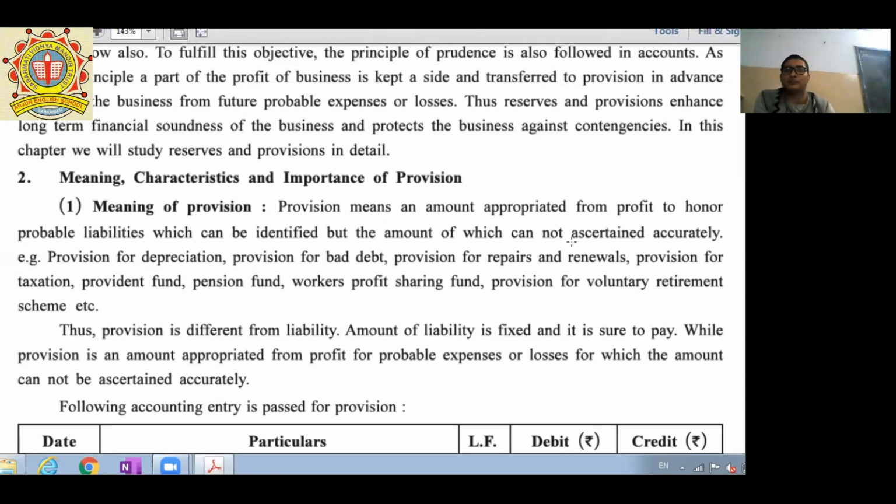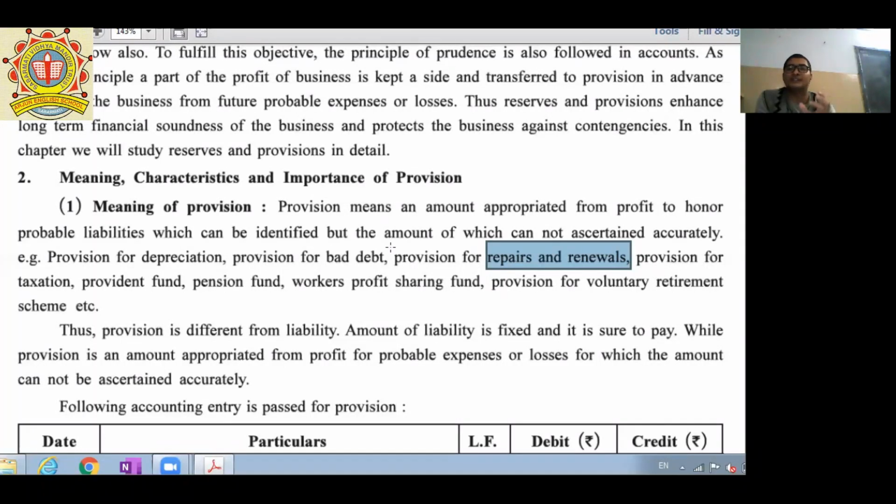But after some time the asset becomes old and its usage requires repairs and renewal expense, because after some time repairs and renewal expense for an asset will increase. At the initial level of purchase there is no repairs and renewal expense, but after some time it will increase. So again, we are required to create a provision for it.